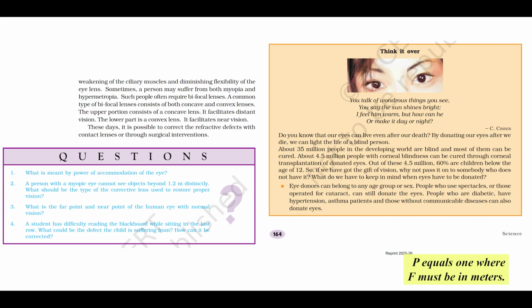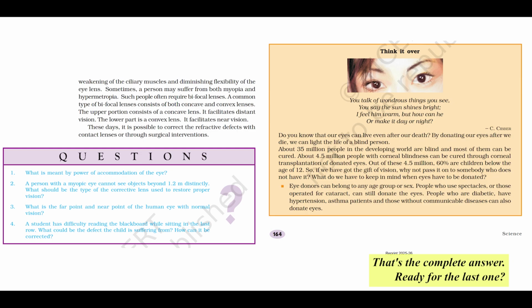Finally, the question asks for the nature and power. P equals 1/f, where f must be in meters. P equals 1 over minus 0.8 meters. P equals minus 1.25 dioptres. Since the power is negative, what's the nature of the lens? Negative power. Concave lens. Perfect. Concave lens, power minus 1.25 D. That's the complete answer.